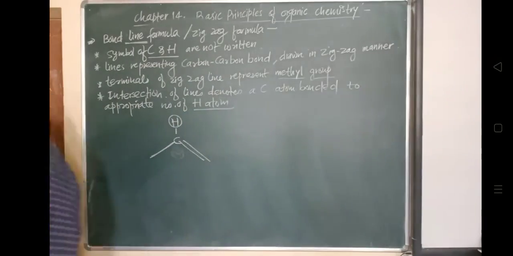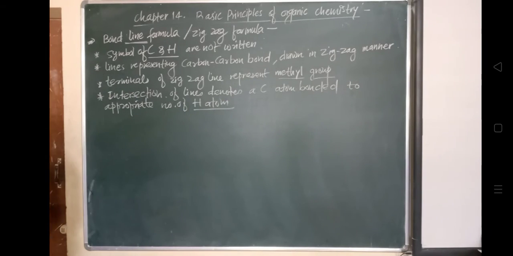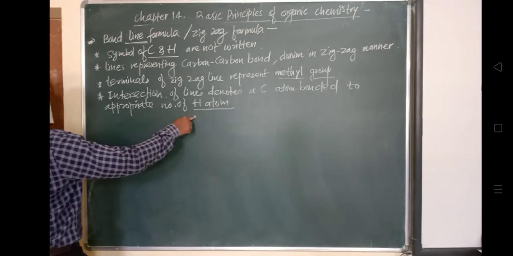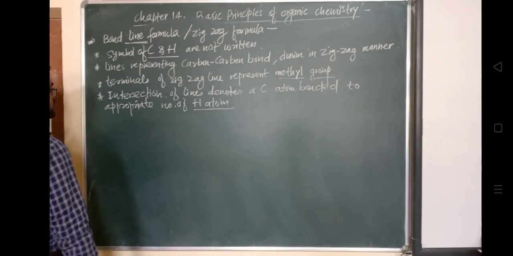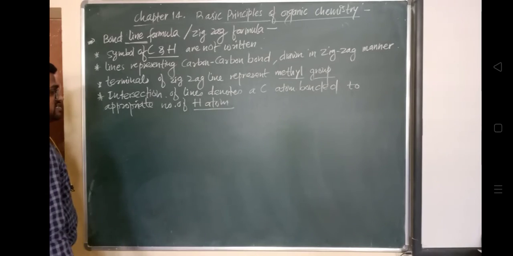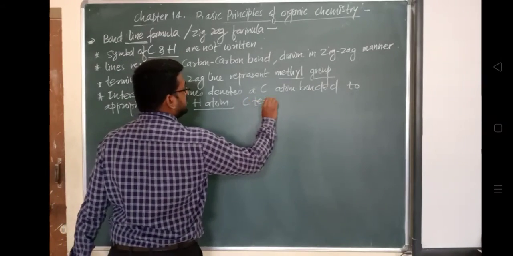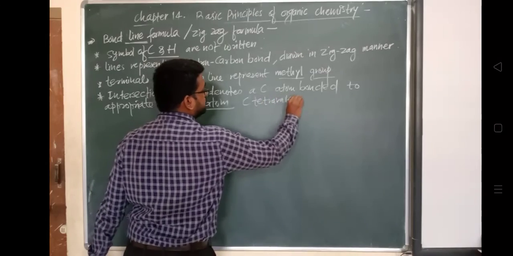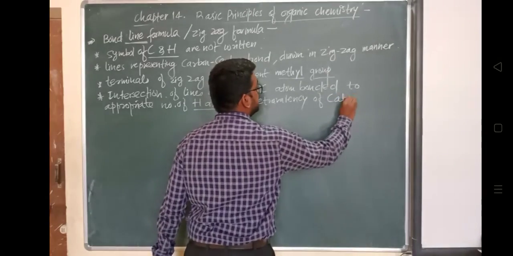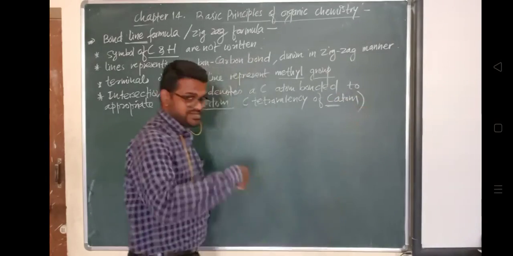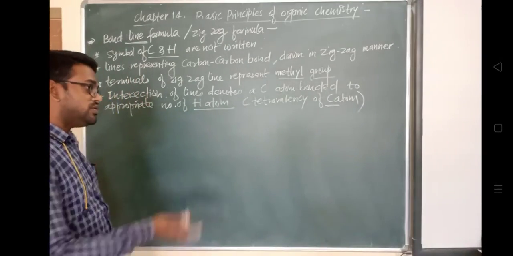So the appropriate number of hydrogen atoms, okay, which will satisfy the tetravalency of the carbon atom. Just as I say, tetravalency, 4 valence electrons, okay. Tetra means 4, it should satisfy the tetravalency of carbon atoms. जैसे मैंने अभी बोला, अगर मान लो डबल बॉन्ड रहेगा तो एक ही हाइड्रोजन एटम रहेगा, ओके, बोथ साइड में अगर डबल बॉन्ड रहेगा तो फिर एक भी हाइड्रोजन एटम नहीं रहेगा इन दैट केस, okay.